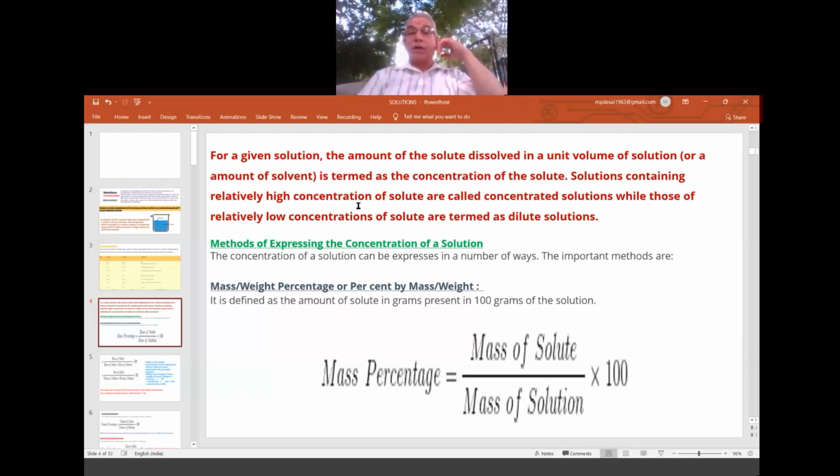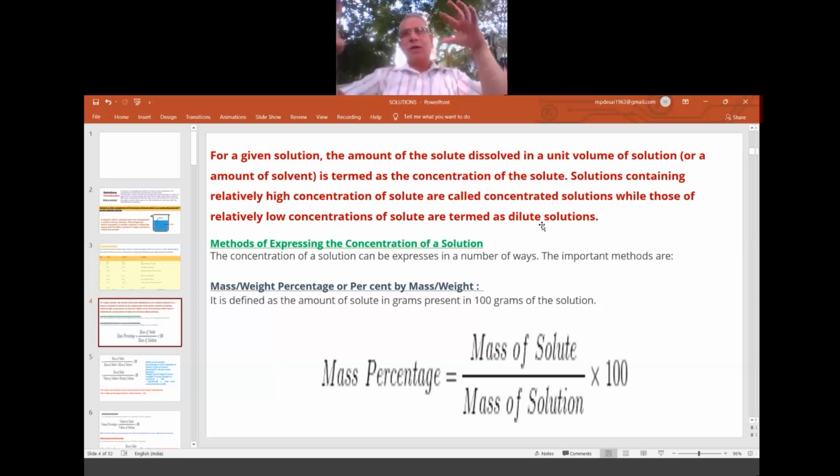Solutions containing relatively high concentration of solute are called concentrated, while those with relatively low solute are termed dilute solutions. An example I already gave: 1 tablespoonful of sugar in a glass of water and 2 tablespoonfuls of sugar in the same glass of water. The second one is more concentrated because the concentration of the solute is more.